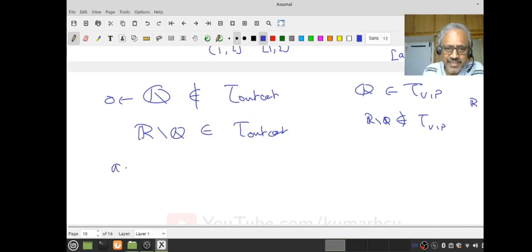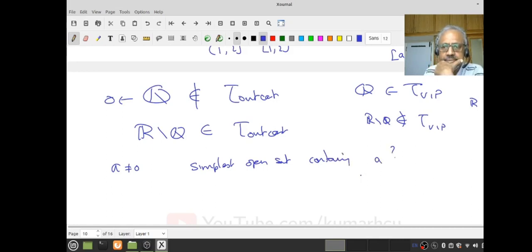Now suppose I take A which is not equal to 0, what's the simplest open set containing A? Okay? So suppose U is an open set which contains A. Therefore U is not empty. If it's R, there is nothing, but it's not the simplest. Suppose U is also not equal to R. Then what does that mean? 0 is not in U. Right?